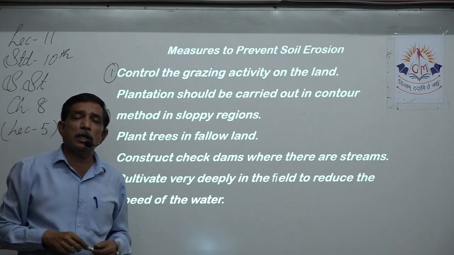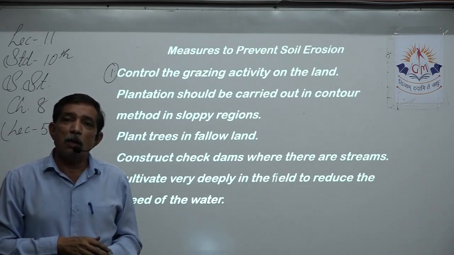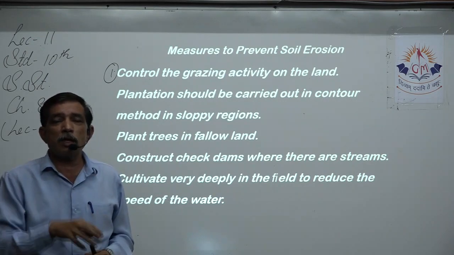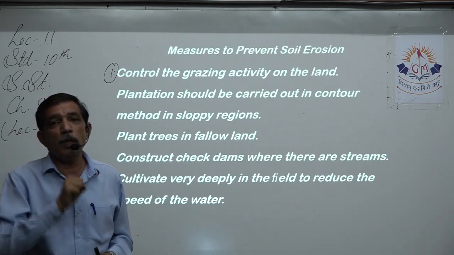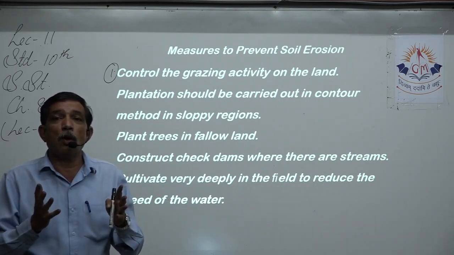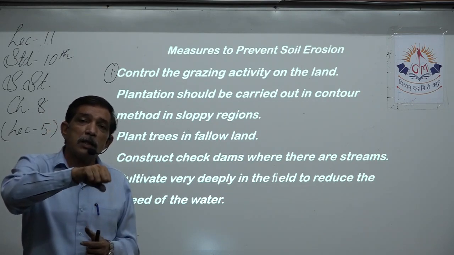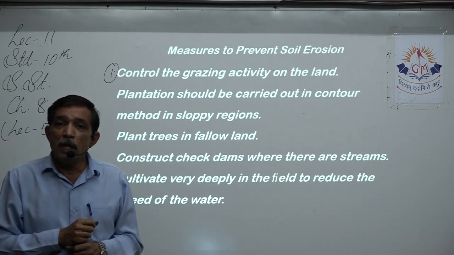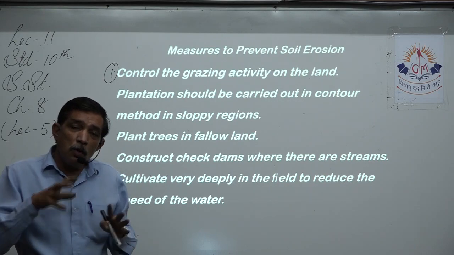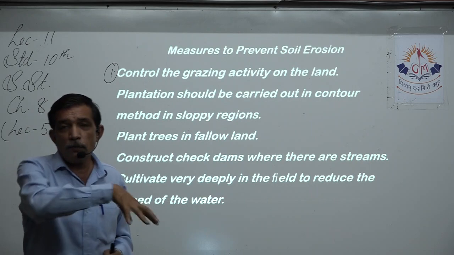If animals are continuously made to keep grazing at one place, a little shoot of grass comes up, there is a cow to eat it, there is a goat to eat it. Now if you don't allow the grass to grow, then how will the roots of the grass hold the soil? So do not continuously allow the cattle to graze over there.